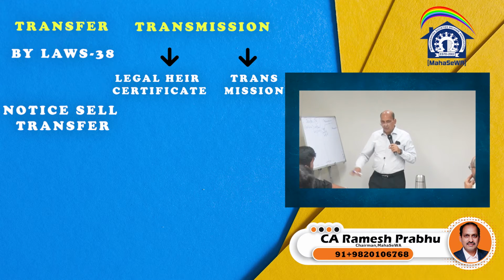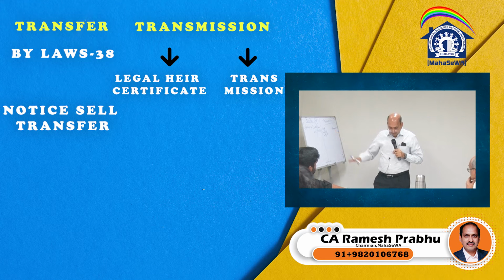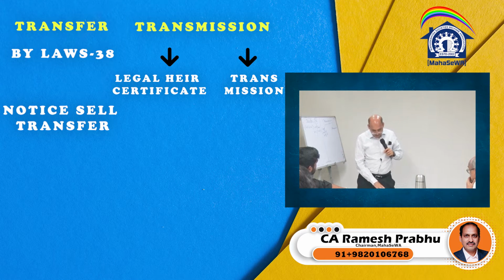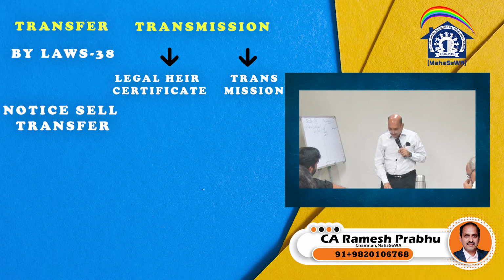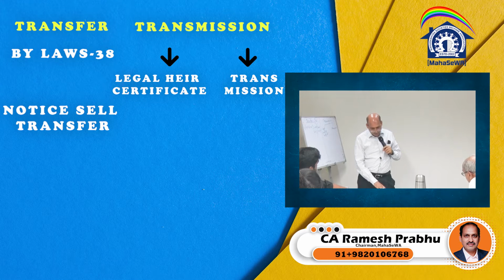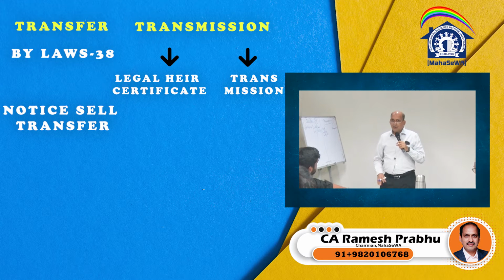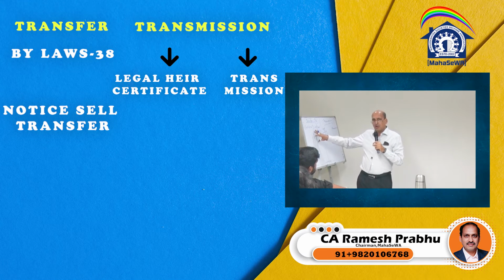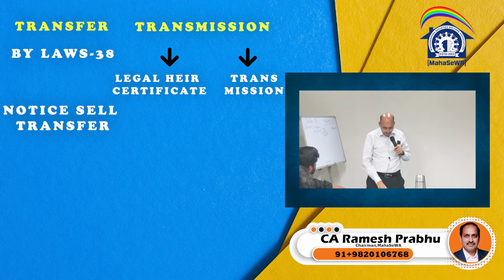So you have seen in the bylaws what procedure is to be followed. Bylaw number 38 talks about this transfer. Secondly, a clear 15 days notice in writing is given to the society indicating therein the name of the proposed transferee, his consent, his application for membership where necessary, and the value proposed to be paid by the transferee. That means the intention to transfer must state whom you are transferring to, 15 days notice has to be given, and the consideration amount has to be there.